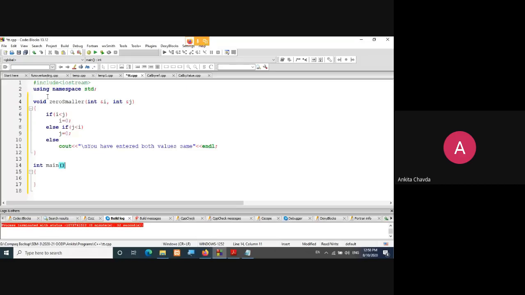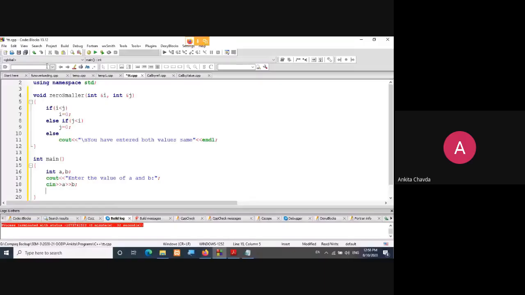Now from int main, I'll take two integer numbers, a and b. I'm telling the user to enter the value of a and b, then cin a, b. Done. Now I'll call the function.